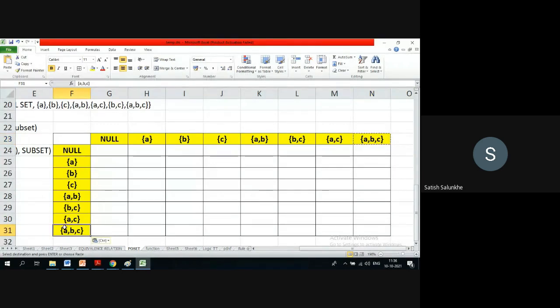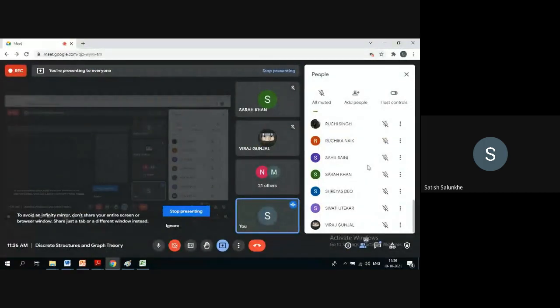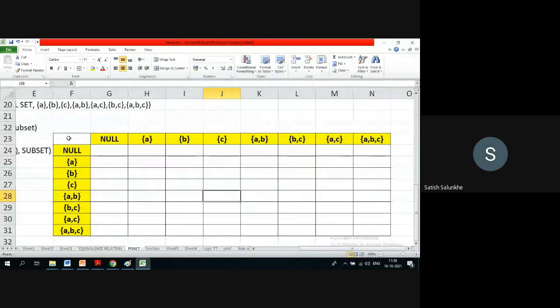Okay. So now, who was there when we were talking? Sarah Khan, I think. Yes, sir. Tell me now, which element is related to whom? Come on. Now these are the elements of our set. Which elements are related with some other element under this relation R? Are you getting or not?